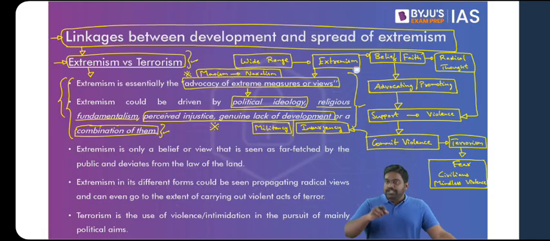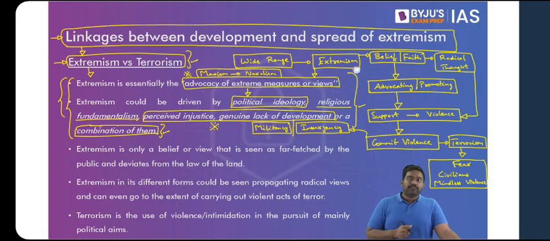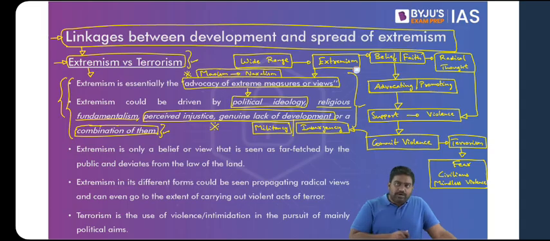The best example would be Sri Lanka and Myanmar. Both are Buddhist majority nations, but unfortunately, the religion of peace has been misinterpreted. The radical Sinhala Buddhists in Sri Lanka have committed grave acts of violence and extremism against Tamil minorities. Today, they are targeting Muslims as well in Sri Lanka, the radical right-wing Sinhala Buddhists.